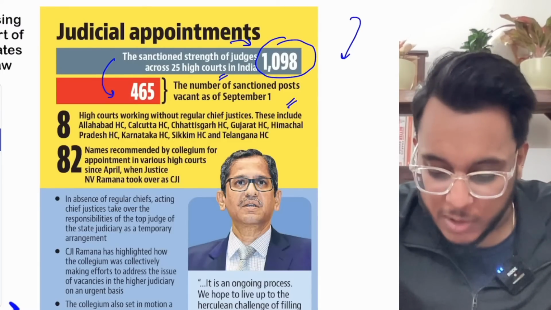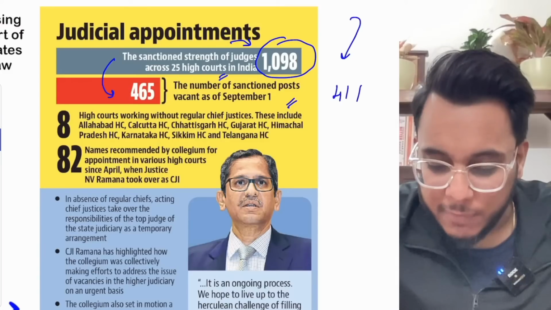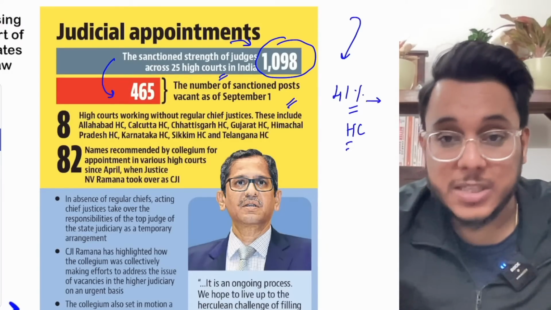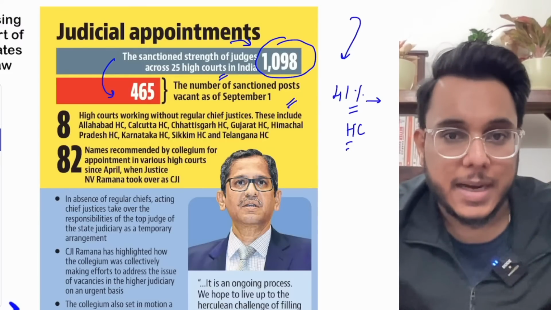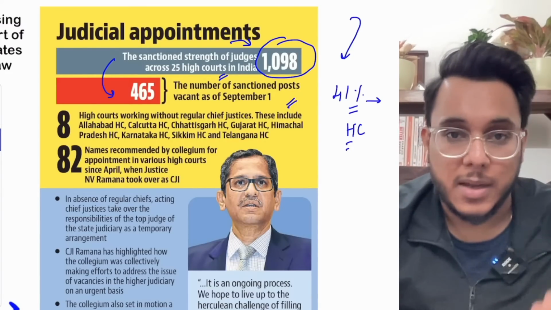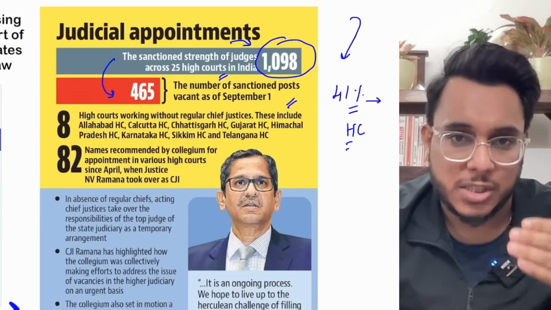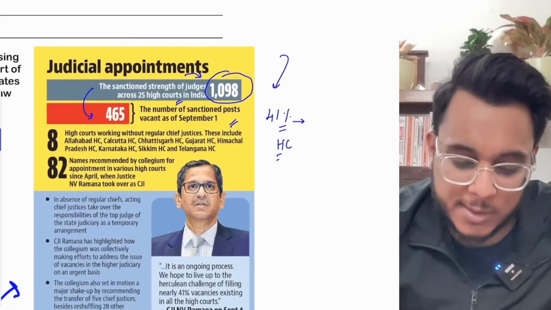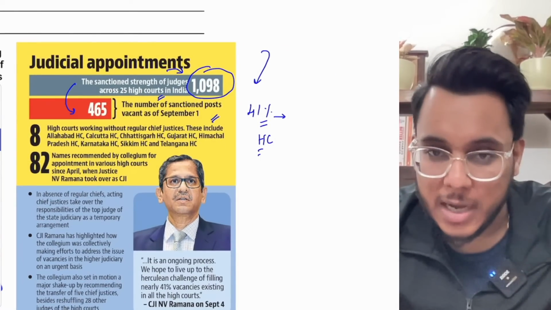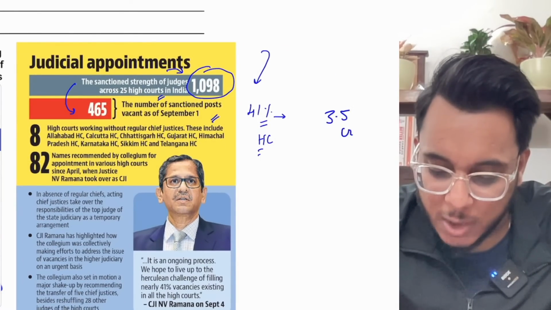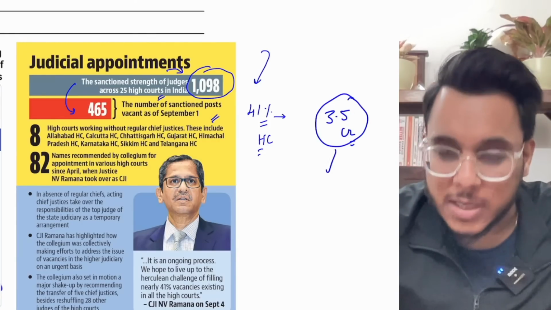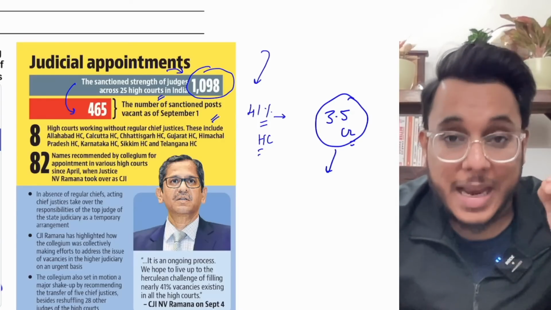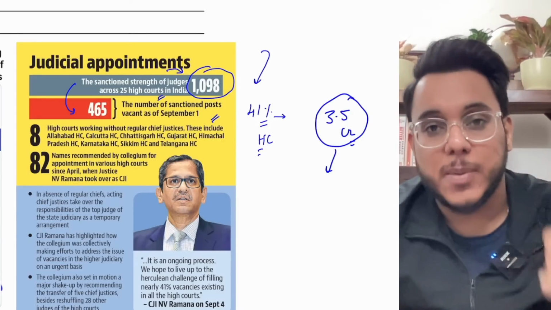So we can see that the judicial vacancy stands at around 41% in the high courts, and because there are so many vacancies, a judicial backlog is coming. Fine, there is a very slow pace of justice, and understand this: justice delayed is justice denied. Now if I tell you the number of pending cases in India, around 3.5 crore cases are pending, and according to certain estimates, India will take 400 plus years to dispose of these cases.